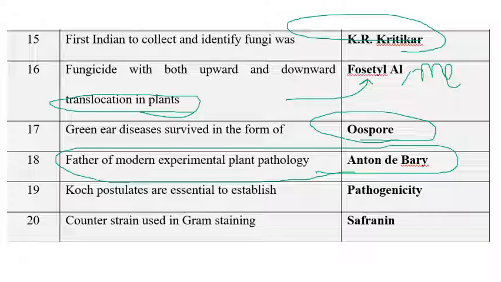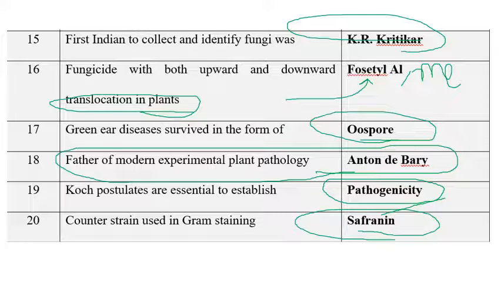Koch's postulates are essential to establish pathogenicity. Koch's postulates are otherwise called pathogenicity rules, which we know very well. Koch's postulates are used to establish pathogenicity, that's why they are called pathogenicity rules. The other name of Koch's postulates is pathogenicity rules. So the next question is the counterstain used in Gram staining. Safranin. Safranin is the counterstain used in Gram staining.